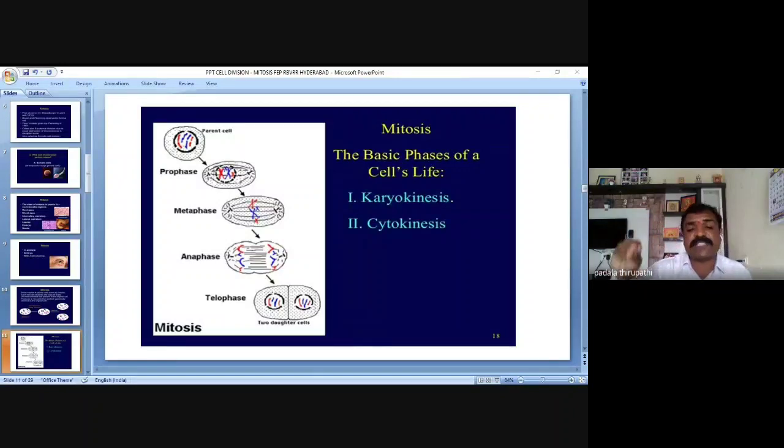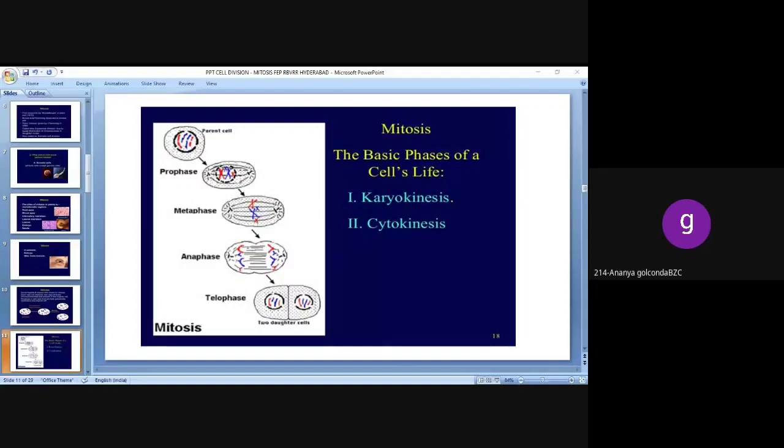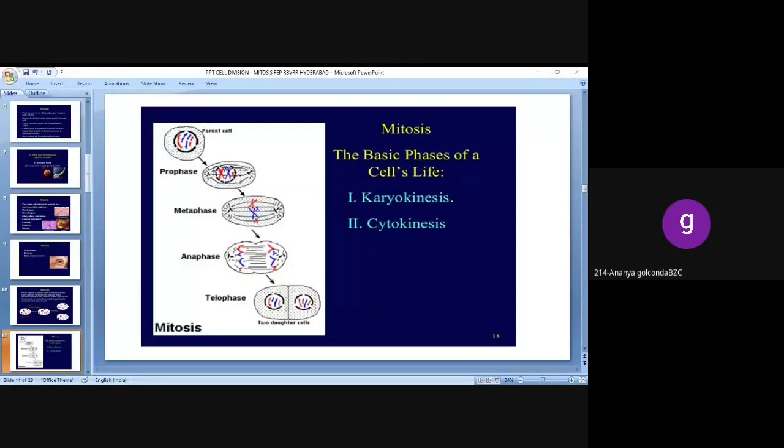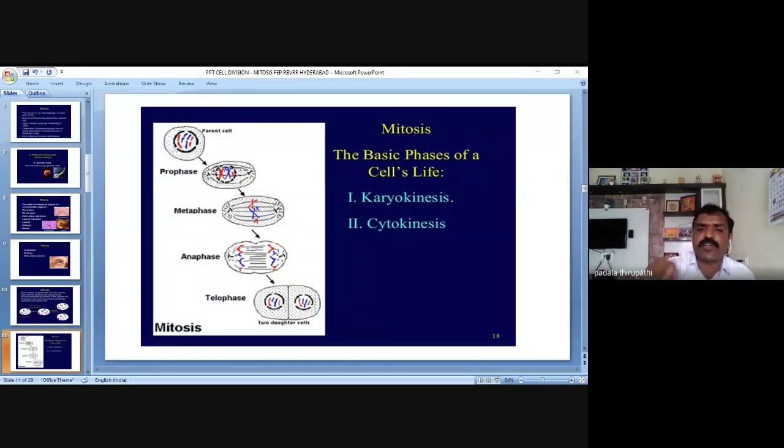The division that takes place in the cytoplasm, we can call cytokinesis. Am I clear? Karyokinesis and cytokinesis. Yes, sir. So karyo means nucleus, kinesis means division, so karyokinesis means nuclear division. Cyto means cell or cytoplasm, kinesis means division. So the division that takes place in the cytoplasm we can call cytokinesis.